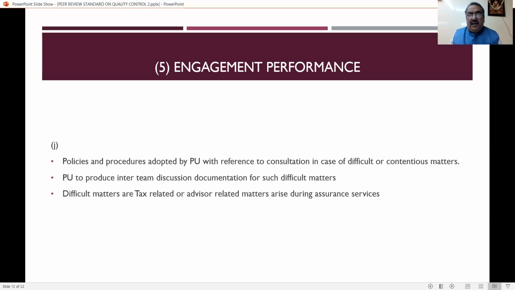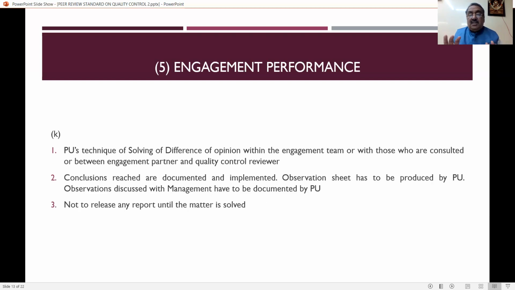And normally the difficult matters, sometimes during the audit, you will find difficult matters related to tax matters, some advisory related matters. So most of the clients want the chartered accountant's advice or the practicing unit's advice, and how they have given that. So to handle the difficult situation, what are the policies and procedures adopted by the practicing unit has to be clearly spelled out in the questionnaire. So the practicing unit's technique of solving difference of opinion. So that's a difficult situation here.